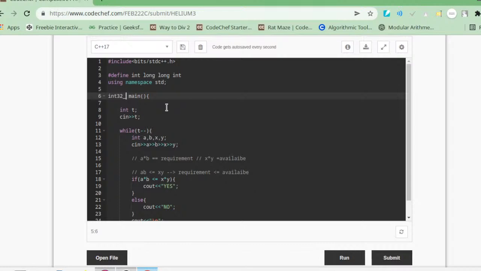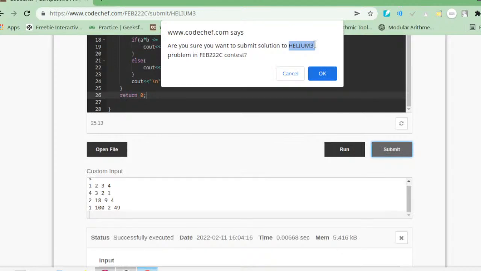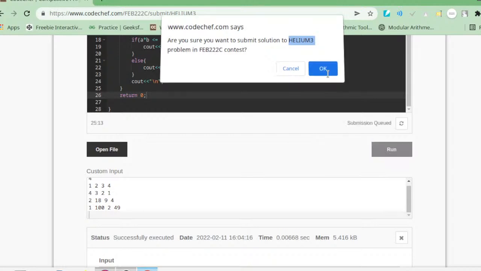So now we will click on submit. Here it is the problem code. Helium 1 is the title for this problem. You will understand what a problem code is later if you participate regularly. Submission queued, since we are working in an online compiler, sometimes it takes 2 to 3 seconds, not more than that. It's showing currently running test case 1, and yeah guys, congratulations, we have successfully submitted our first problem in the CodeChef Starters. The result is AC, that is answer correct, and 100% marks in this question.